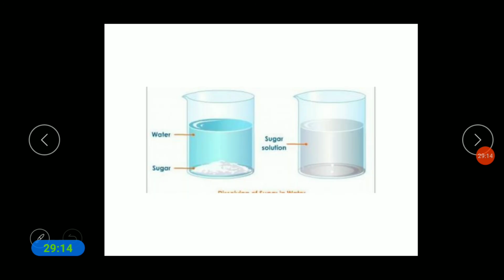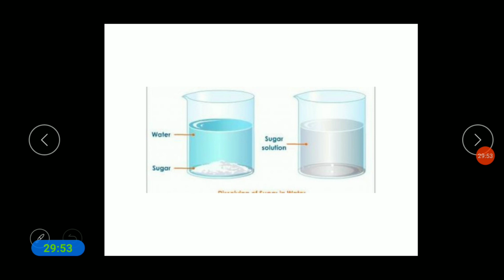See, what will happen? Take a glass of water. We can conduct an experiment. Take a beaker and a small teacup of water. You add one teaspoon of salt in it. Again you add another teaspoon of salt. Like that you continue this process, adding a teaspoonful of salt to the water.